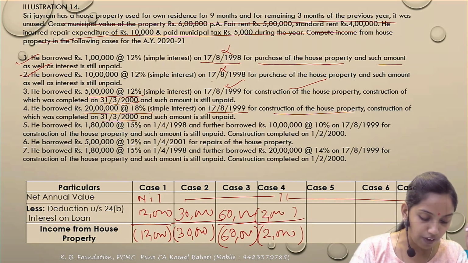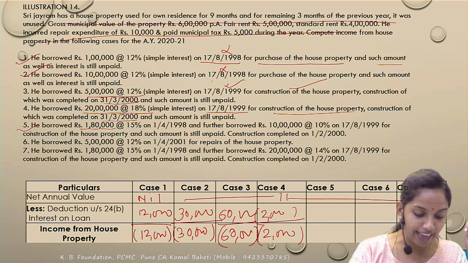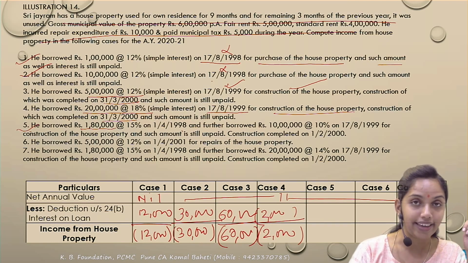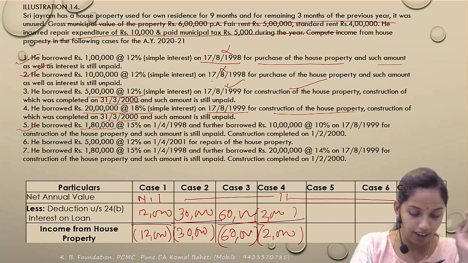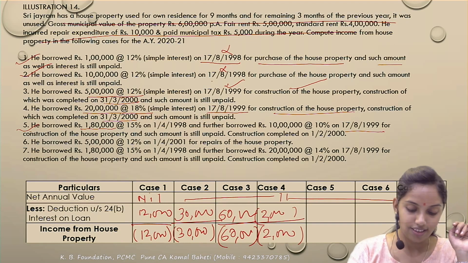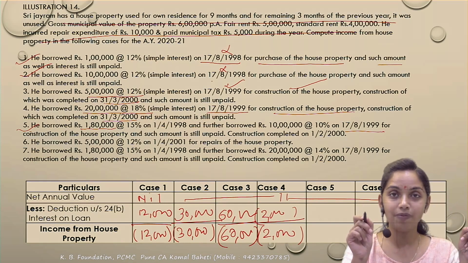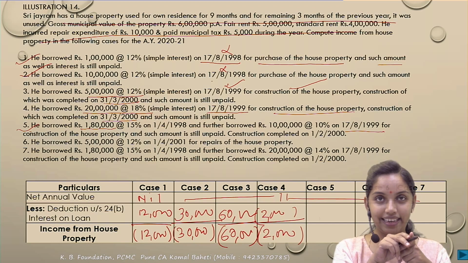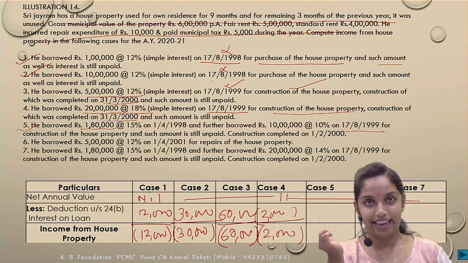Next, the 5th wala house, fifth wala case, he had borrowed 1,80,000 at 15% on the 1st of April 1998, means it is prior to that, correct? And 10 lakh has been borrowed after the 17th of August, correct? So there are two loans, one before 1st April 1999 and one after the 1st April 1999, correct?